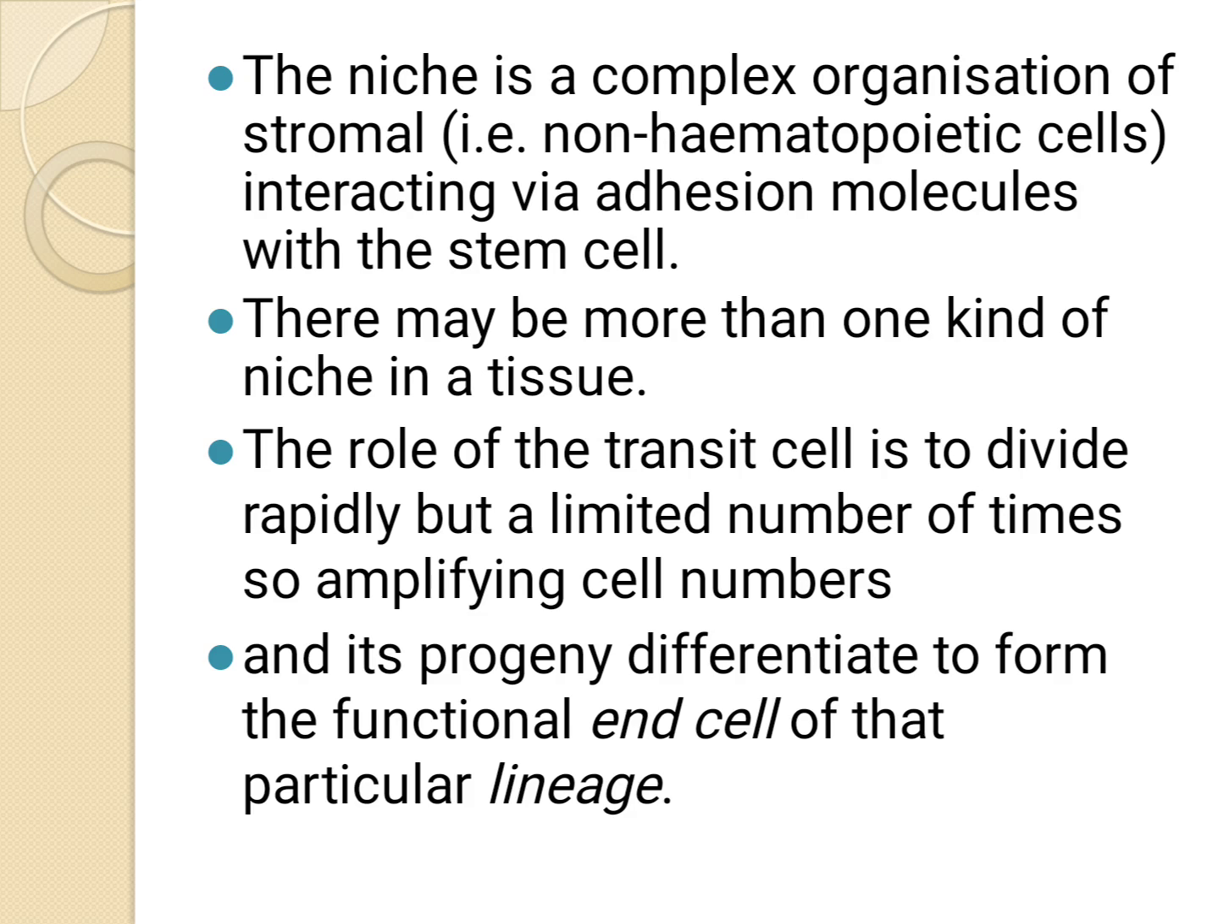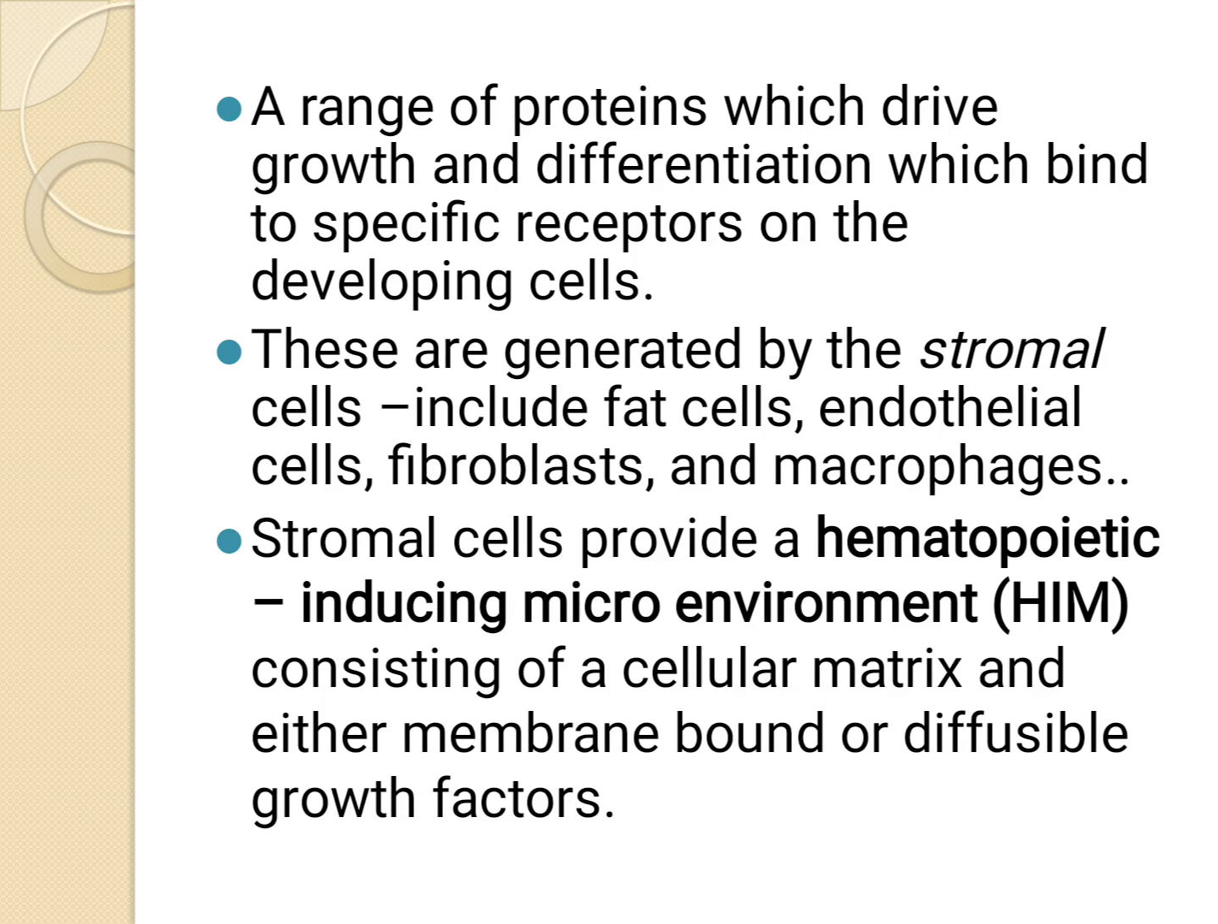The role of the transit cell is to divide rapidly but a limited number of times, so as to amplify cell numbers, and its progeny differentiate to form the functional end cells of that particular lineage. A range of proteins drive growth and differentiation, binding to specific receptors on the developing cells. They are generated by the stromal cells, including fat cells, endothelial cells, fibroblasts, and macrophages.